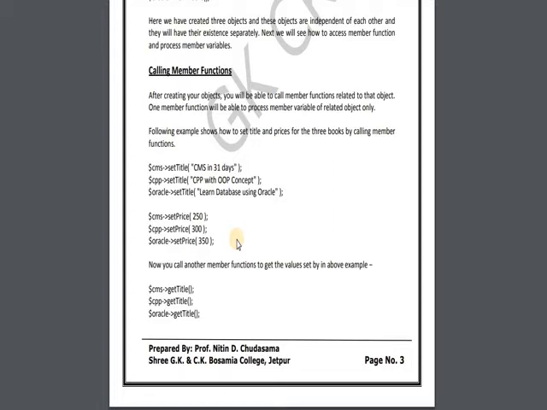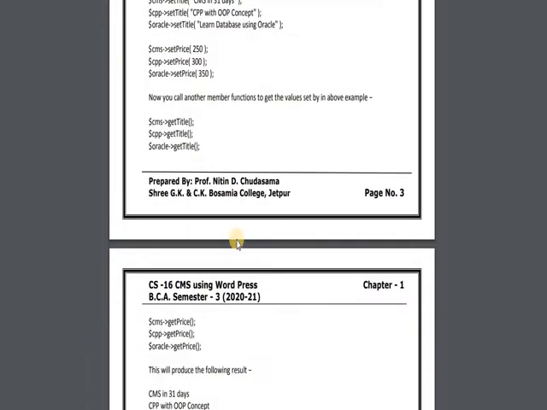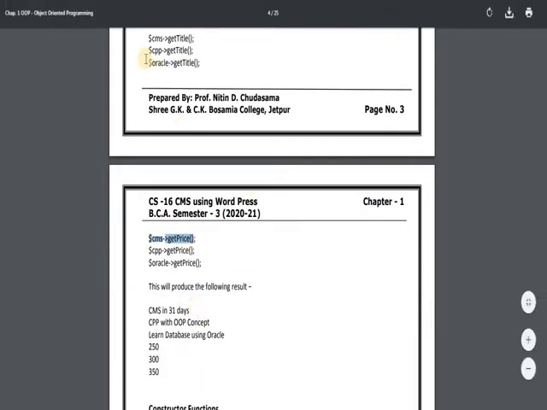Now these are the values set using the set functions. But when you want to access or print them, at that time we have to use the get functions. For that we have $CMS getTitle, $CMS getPrice. Likewise, again these two: $CPP getTitle, $CPP getPrice, $Oracle getTitle, $Oracle getPrice.